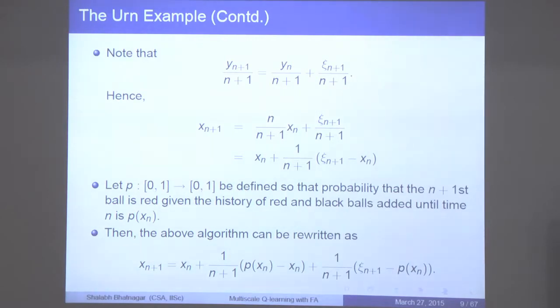Now if it is not unique, then it can converge to the entire set of x stars for which p of x equals x. So it can actually sit in that set. That set could be a continuum, so all you can say is that it will sit in that set in the asymptotic limit.